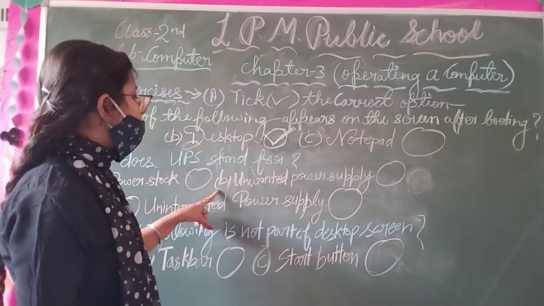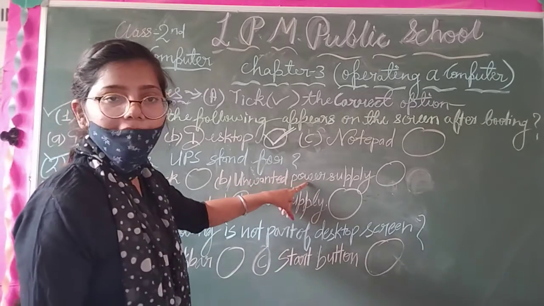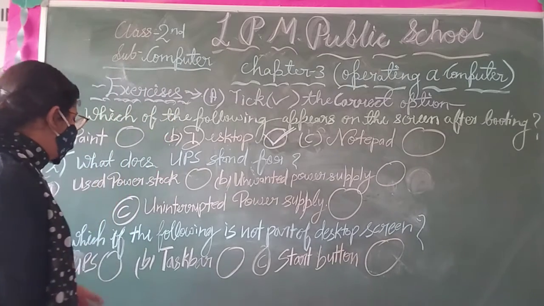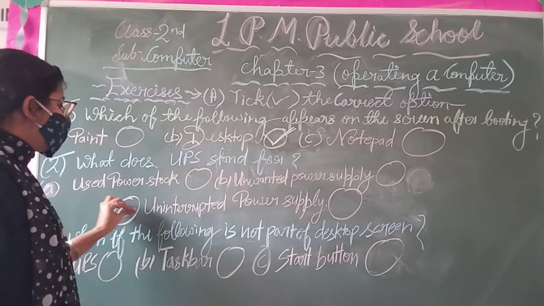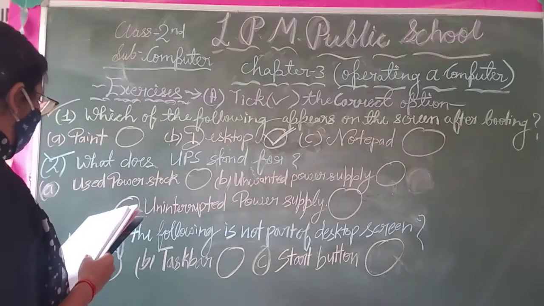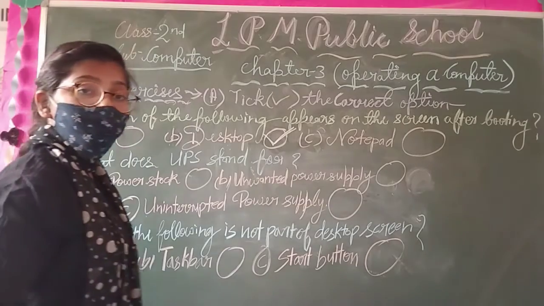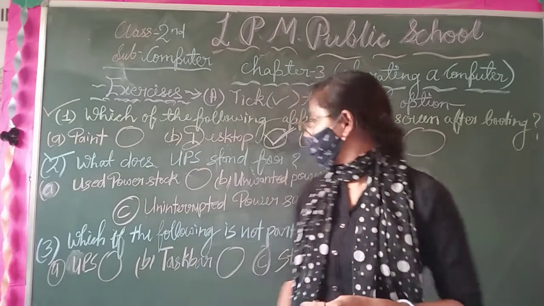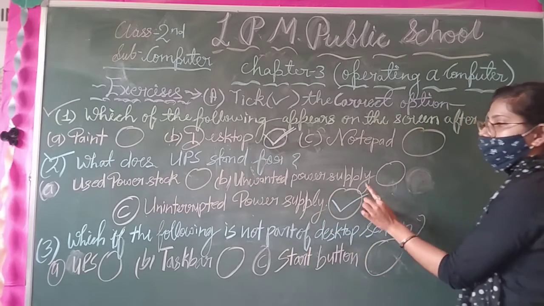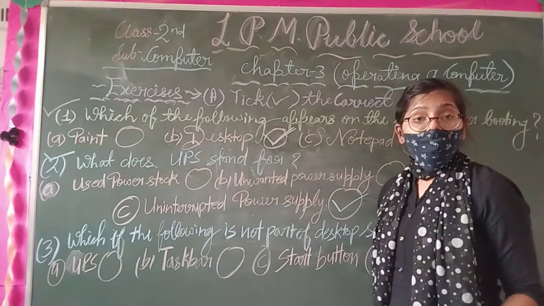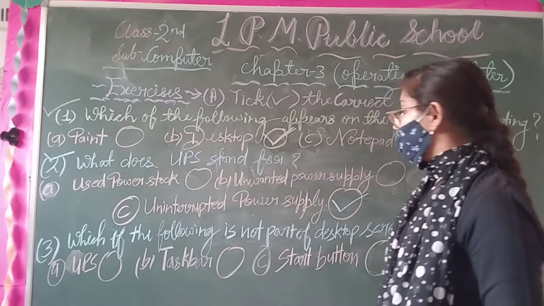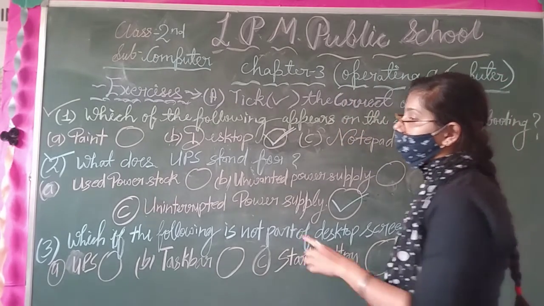Option number B is unwanted power supply. And option number C is uninterrupted power supply. What is it? It is uninterrupted power supply. And as you know very well from this chapter, uninterrupted power supply is the correct answer of this question.